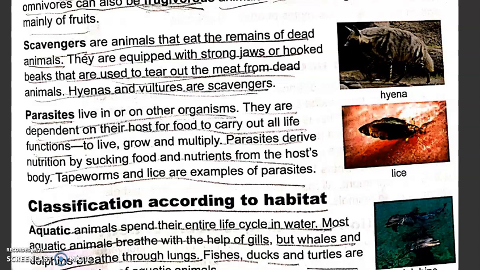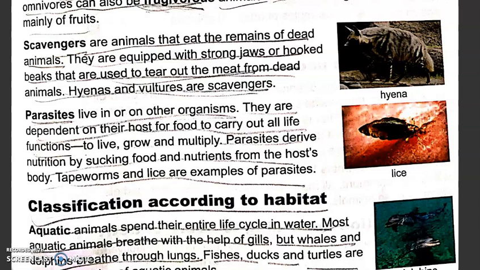Parasites. Now, parasites are organisms, or tiny insects, that live in or on other organisms. For example, we have ticks, like our dogs get ticks or lice. They stick on the dog and try to suck the blood out of the dog. They are dependent on their host for food to carry out all life functions, to live, to grow, to multiply. Parasites derive nutrition by sucking food and nutrients from the host body. Tapeworms and lice are examples of parasites.